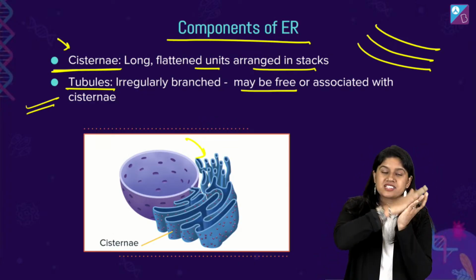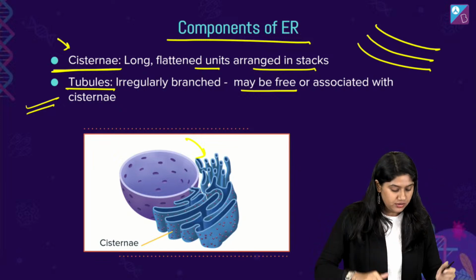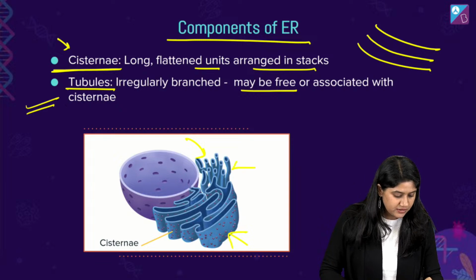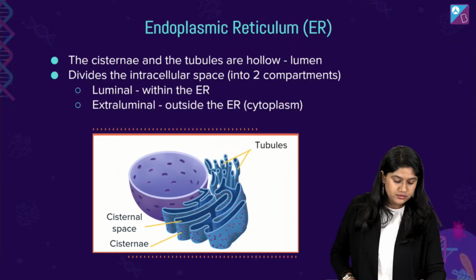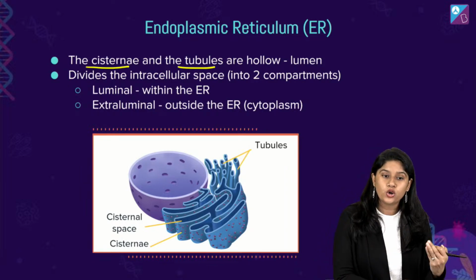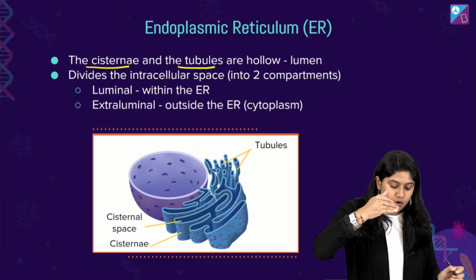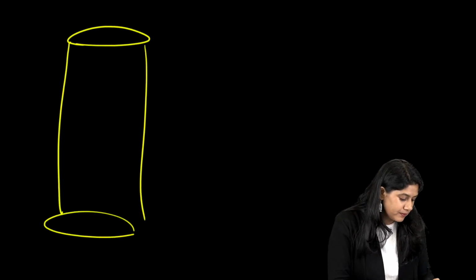We have cisterns, flat structures which are stacked onto each other over here. And of course these are the tubule structures that we have. Now, let's talk about the tubules, which are hollow. I'm sure you would have seen a cylinder structure, right?